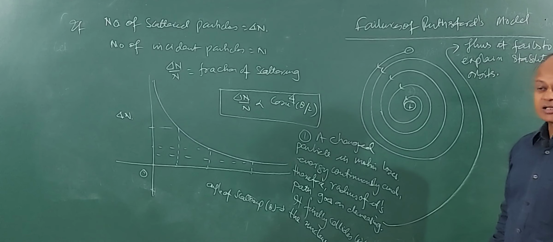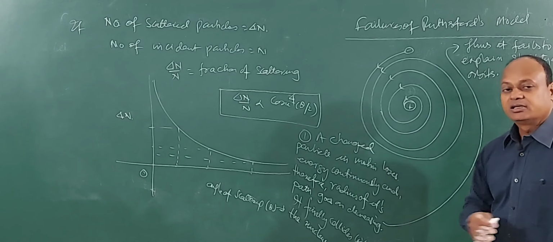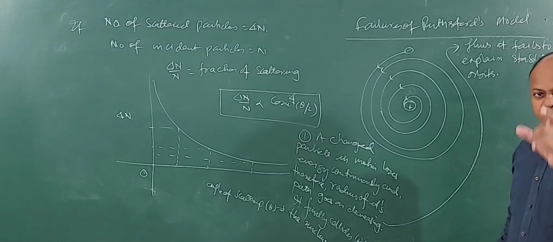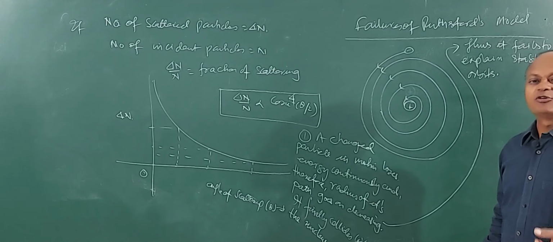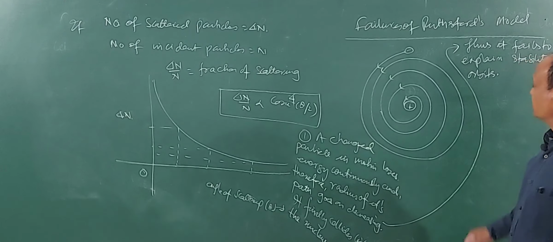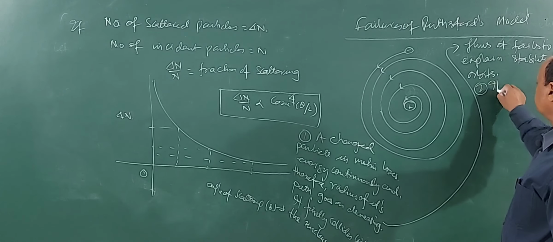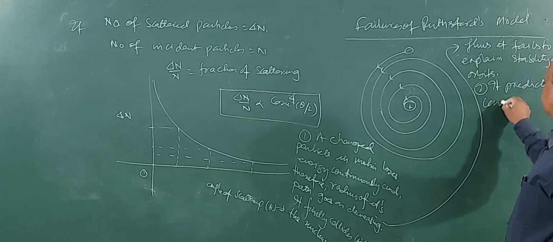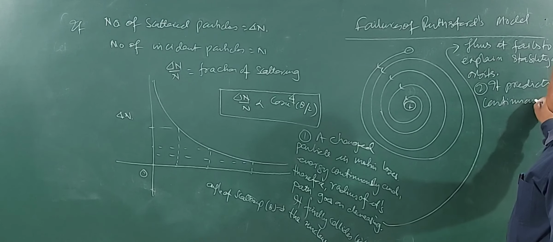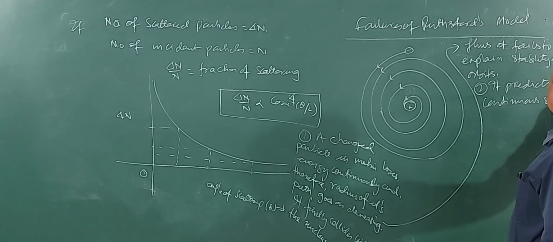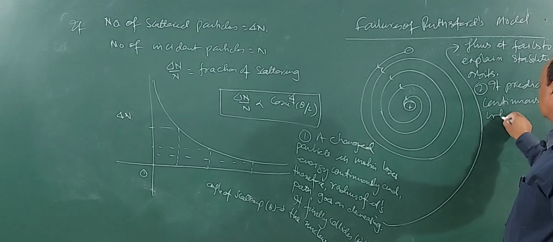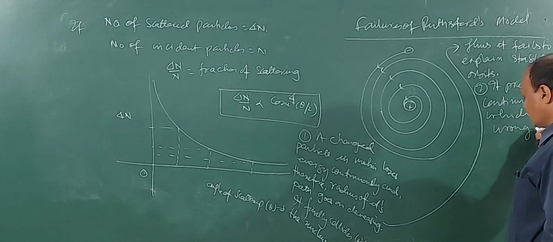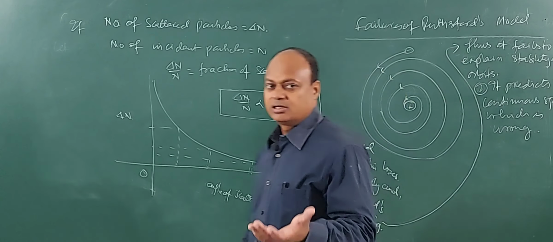Now what is the second failure? As the energy is emitted by the electron continuously, the spectrum should also be continuous. But we find line spectrum, which is on the contrary. So number 2, it predicts continuous spectrum, which is wrong, because we know that the atomic spectrum is not continuous.